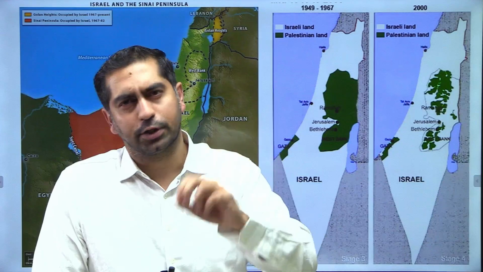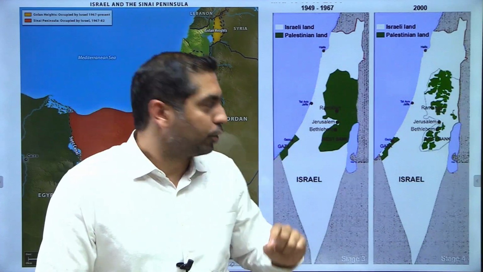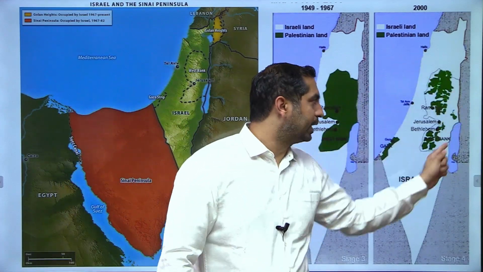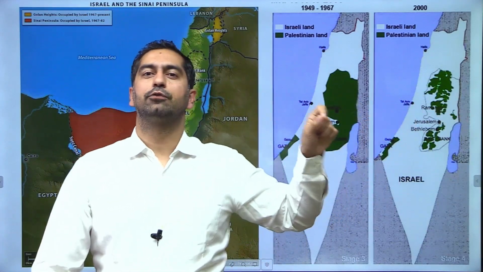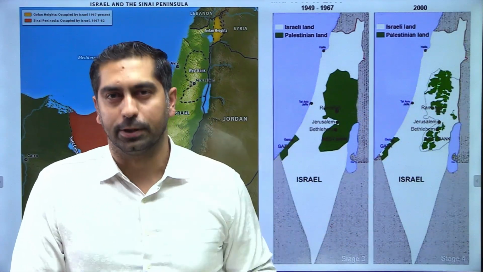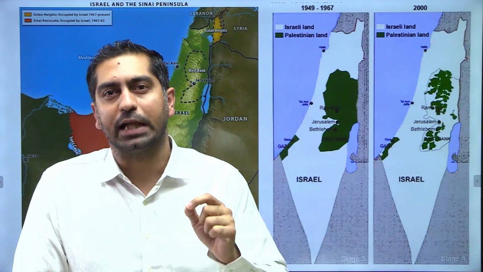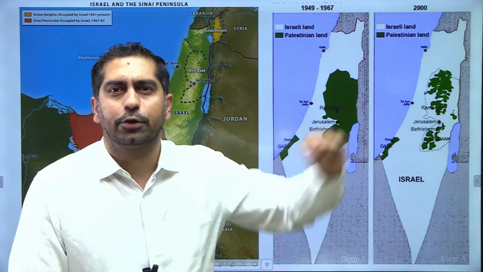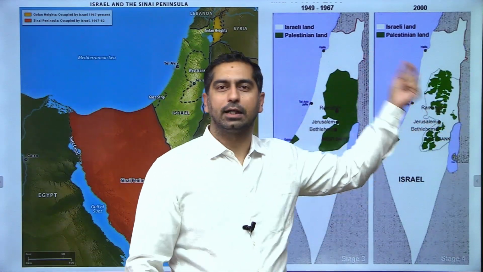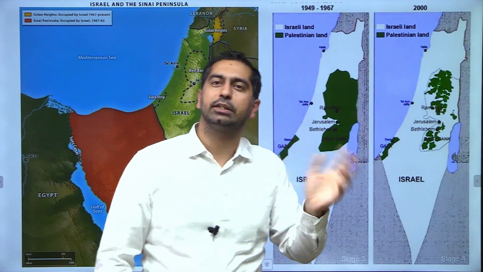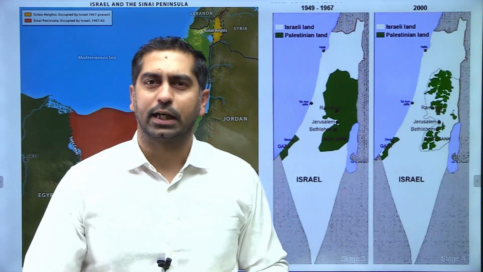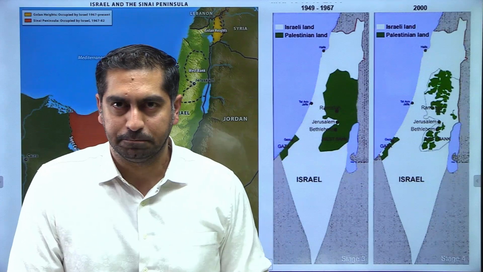So for the sake of security, we are occupying this region within the West Bank. This region will act as a buffer zone. If you want to attack us, first of all, you will need to attack this occupied region. Only then will you be able to attack us. So it's a kind of security measure for us.